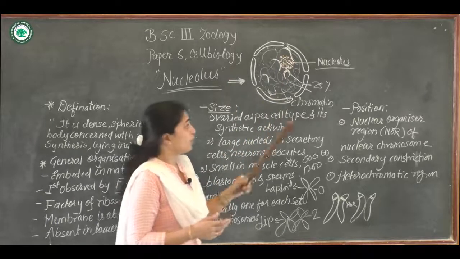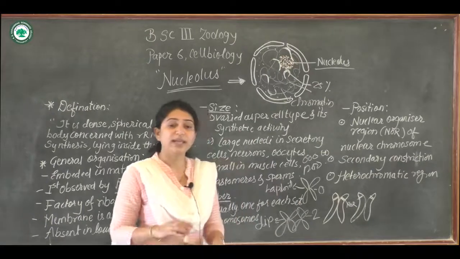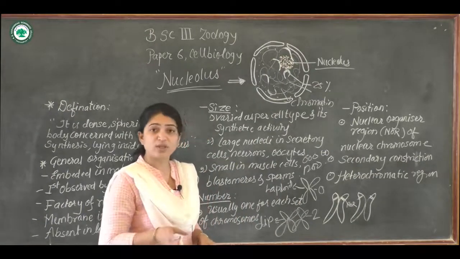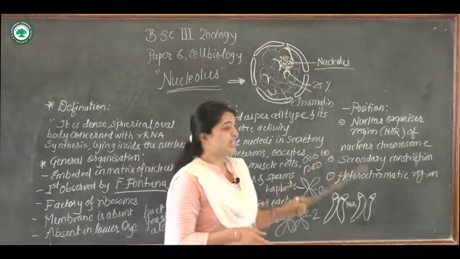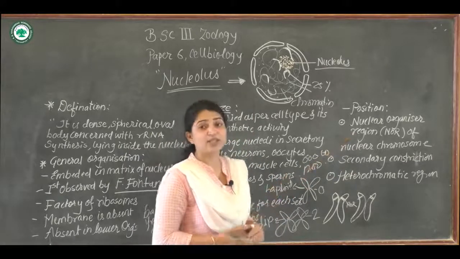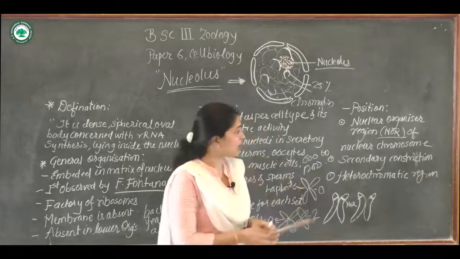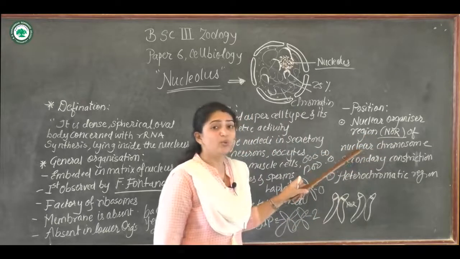But when the nucleolus is seen under the electron microscope, it was observed that it is present at the nucleolar organizer region, called NOR, the nuclear organizer region of the nuclear chromosome.